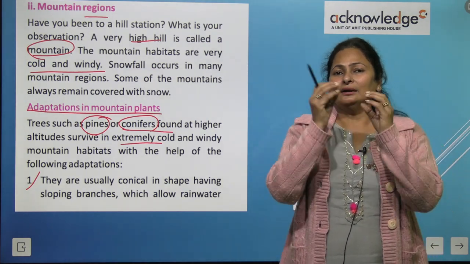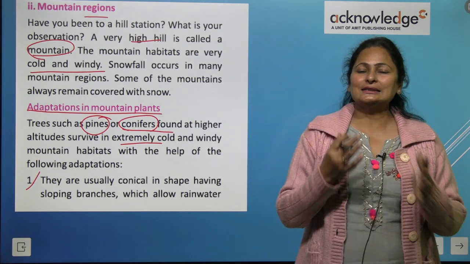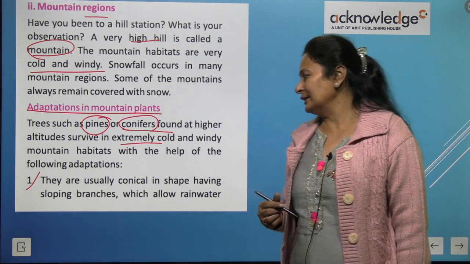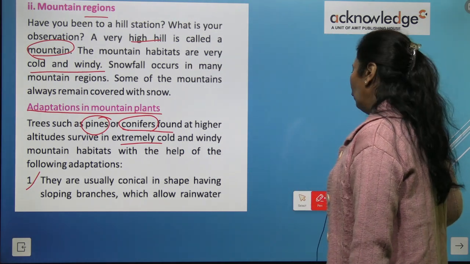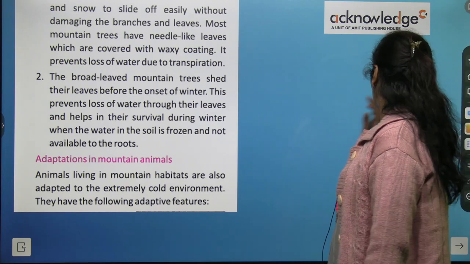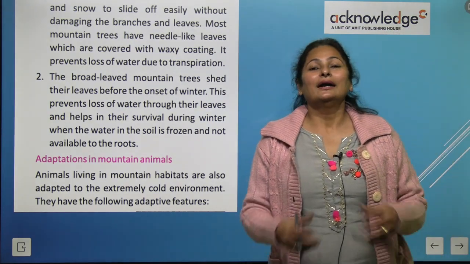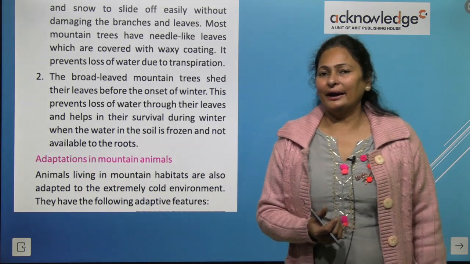Because the rainwater and snow can slip off easily. So that is why they have cones, which allows rainwater and snow to slide off without damaging the plant, right?